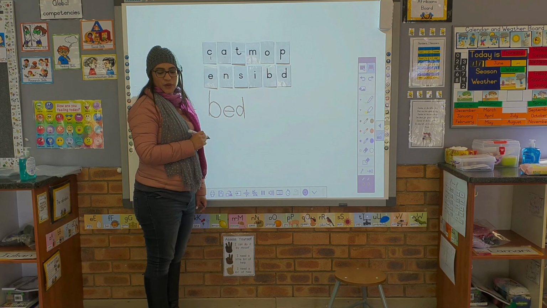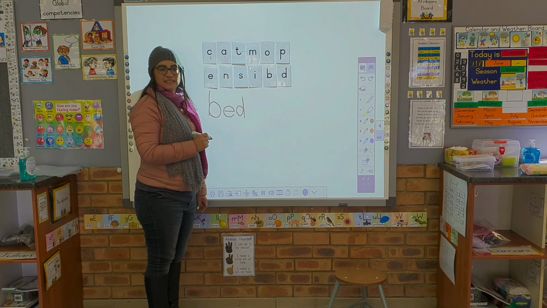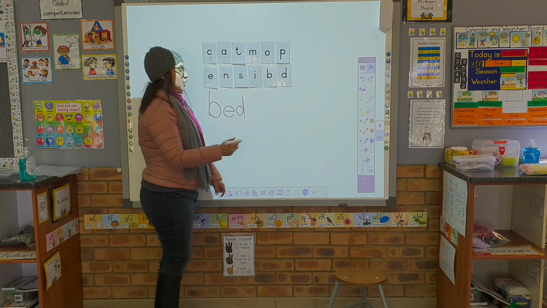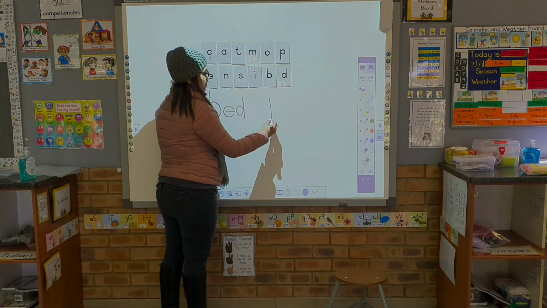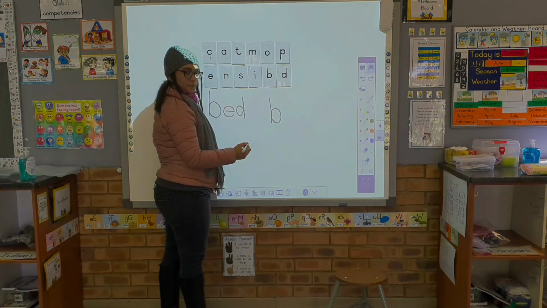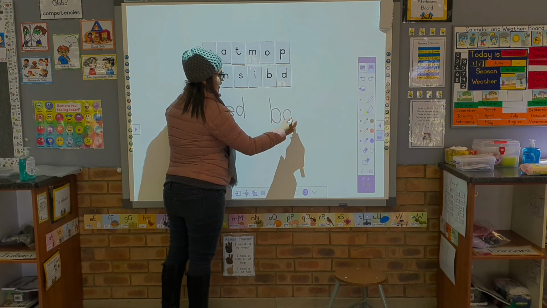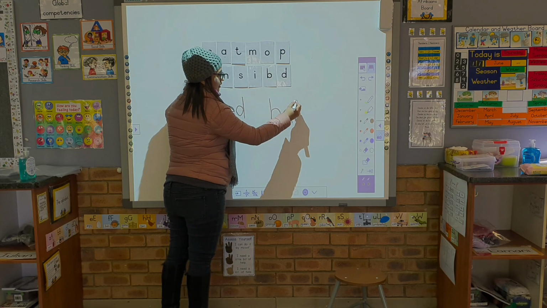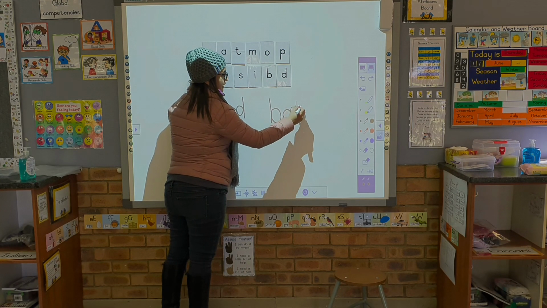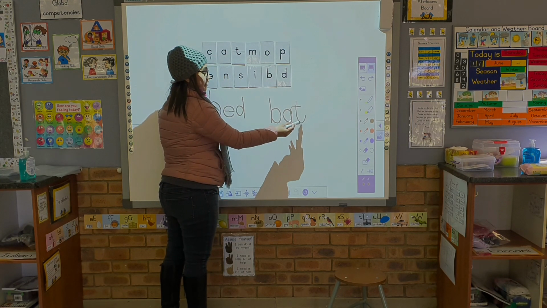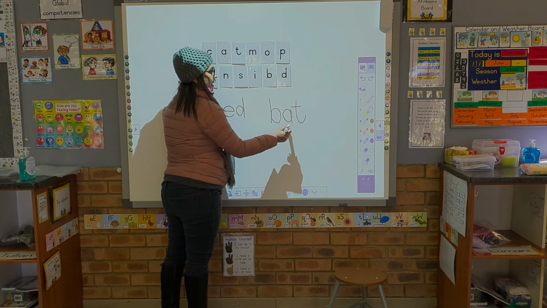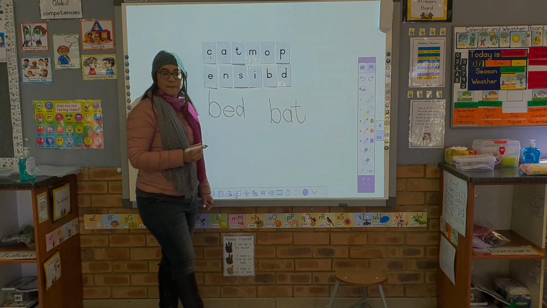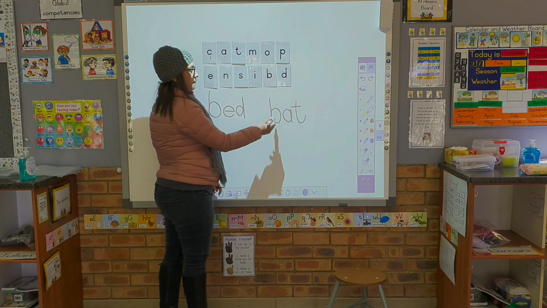The next word we're going to build is bat. What do you hear in the word bat? Good job. The first sound is B. The second sound is A. And the third sound is T. Bat. I took my bat to go hit some baseballs.